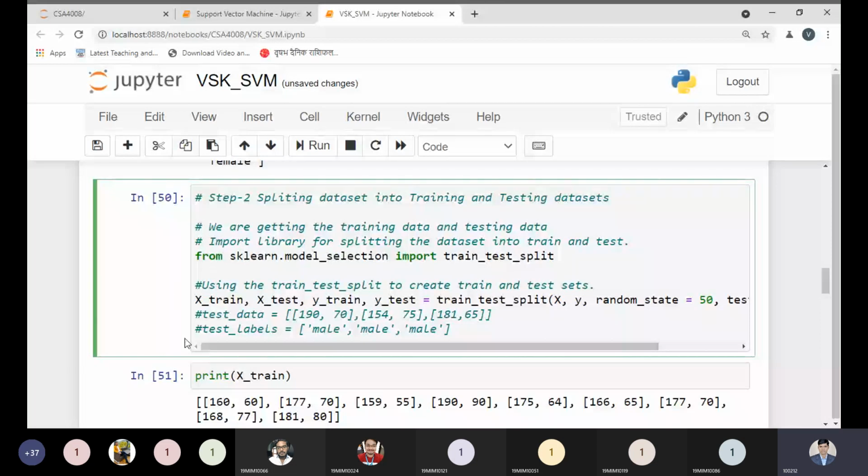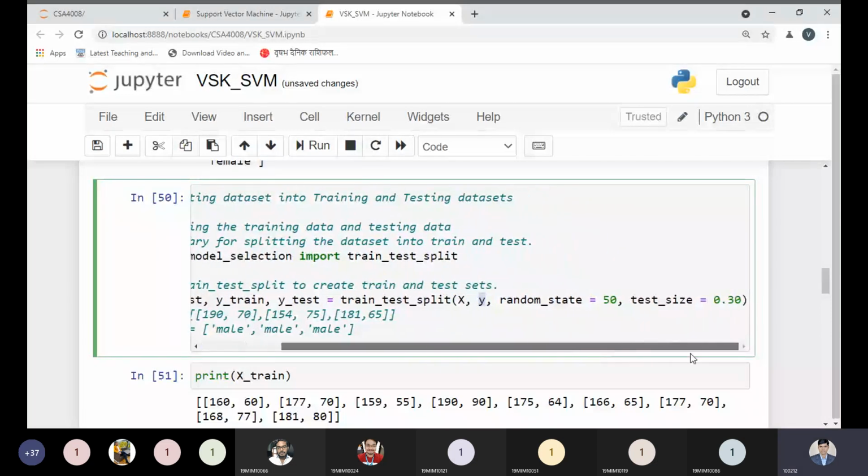So I'm splitting by using our most important method, train_test_split. X contains the features and Y contains the dependent information. So according to this, we are dividing the information. You can use random state equal to any integer value. It's up to you. If you remove it, no problem. It's optional, you want to use this parameter or not.